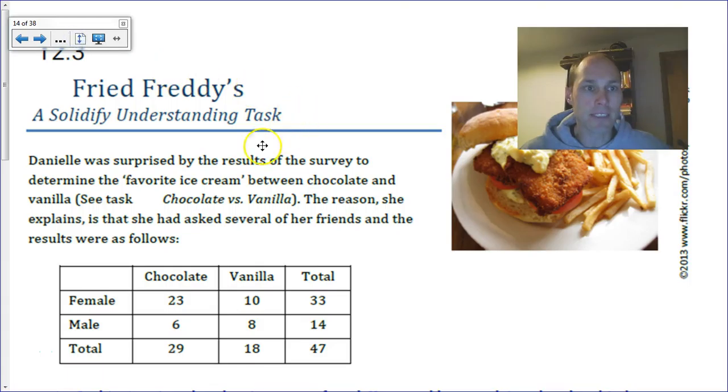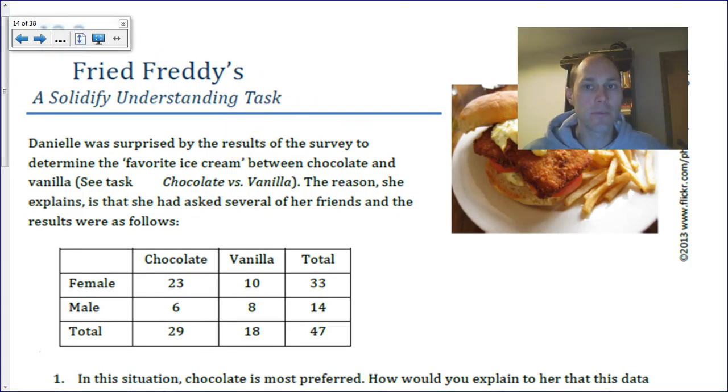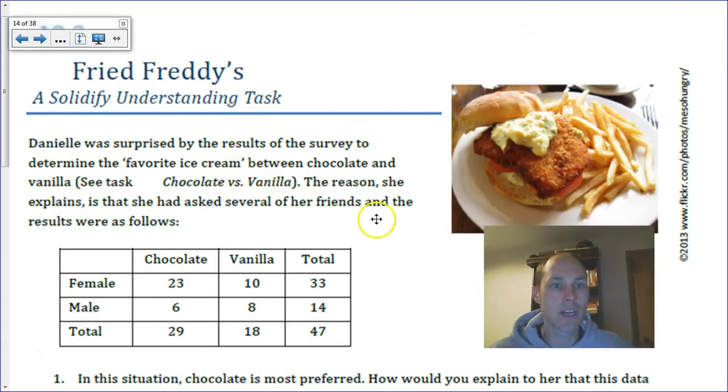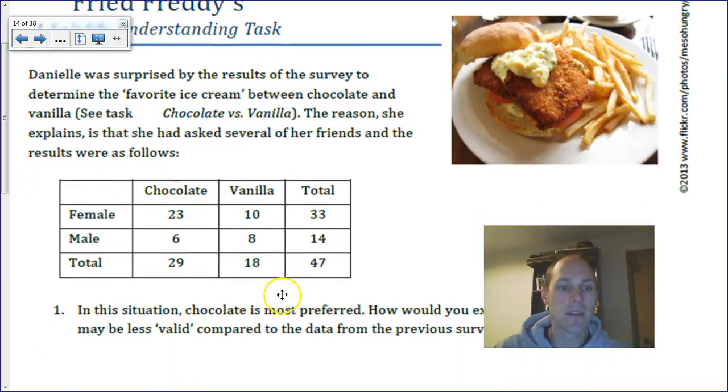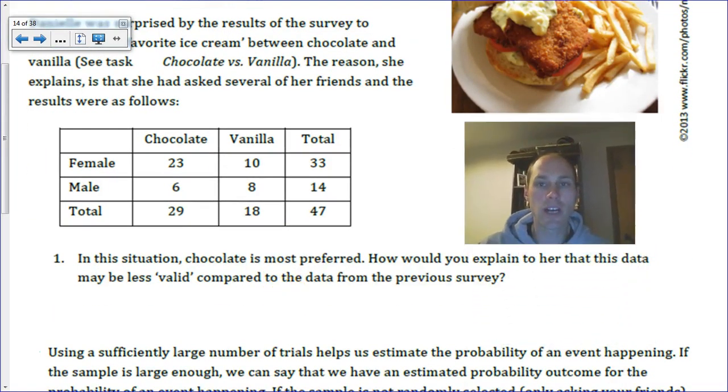So, Fried Freddies. If you remember from last time, we talked about chocolate versus vanilla. Danielle is surprised by the results of that survey. The reason, she explains, is she asked several of her friends, and the results were as follows. Many of her female friends chose chocolate, and the males were split pretty evenly. And overall, chocolate was more preferred over vanilla. So in this situation, chocolate was the most preferred.